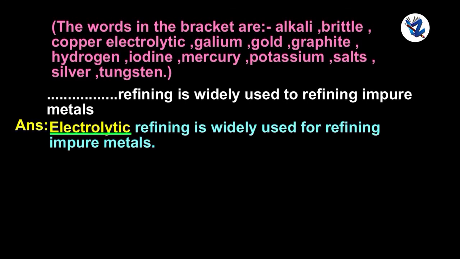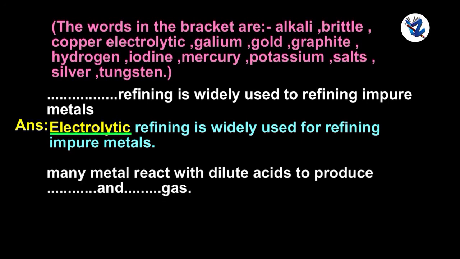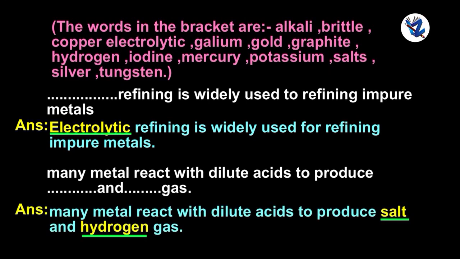Electrolytic refining is widely used for refining impure metals. Many metals react with dilute acids to produce ... and ... gas. Many metals react with dilute acids to produce salts and hydrogen gas.